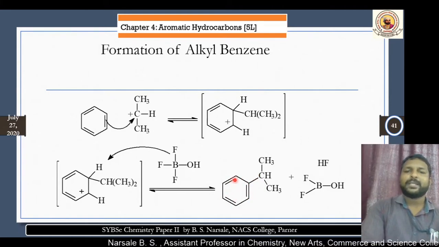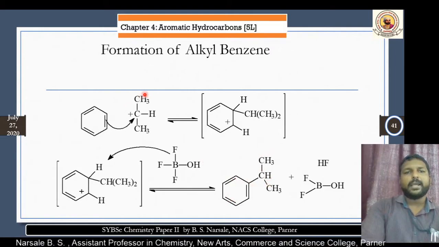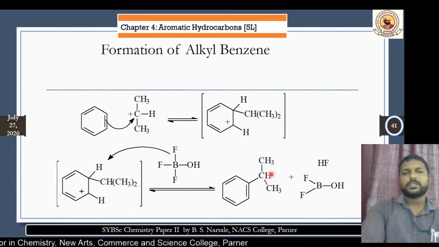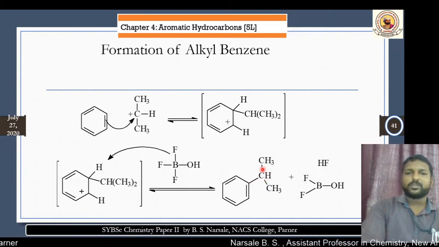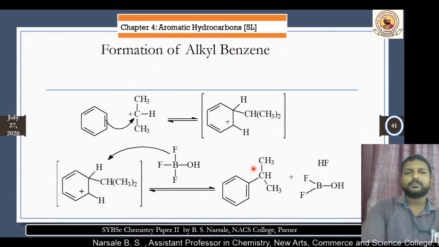Therefore, we call it aromatic electrophilic substitution. As the carbocation is a 2-propyl carbocation, this gives the formation of the 2 position substitution, or second position substitution. We get the formation of 1-methylethyl benzene.